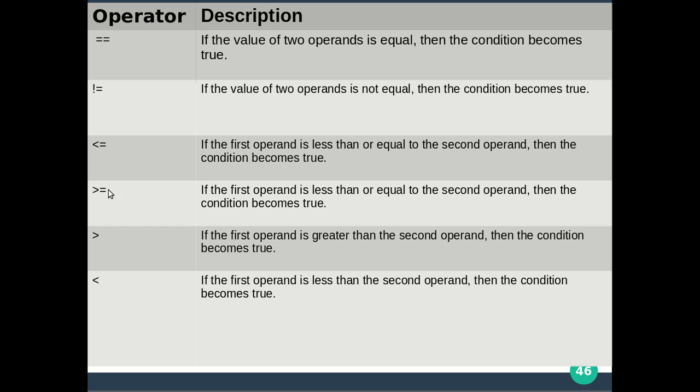Vice versa for greater than or equal to, then greater and less. I have given you homework on this: you have to perform the practical on these comparison operators by yourself. You can take any values of your own.